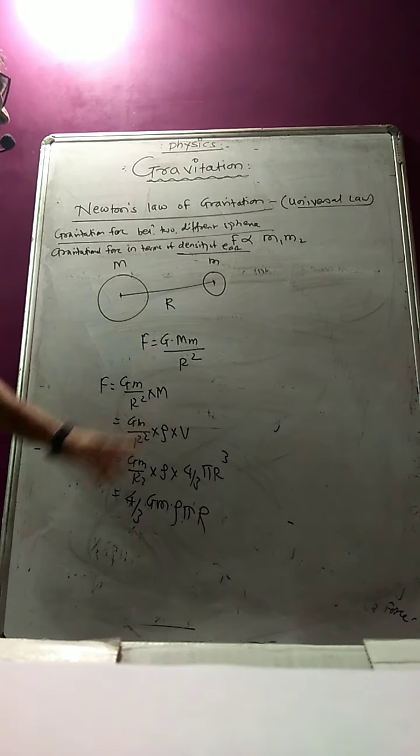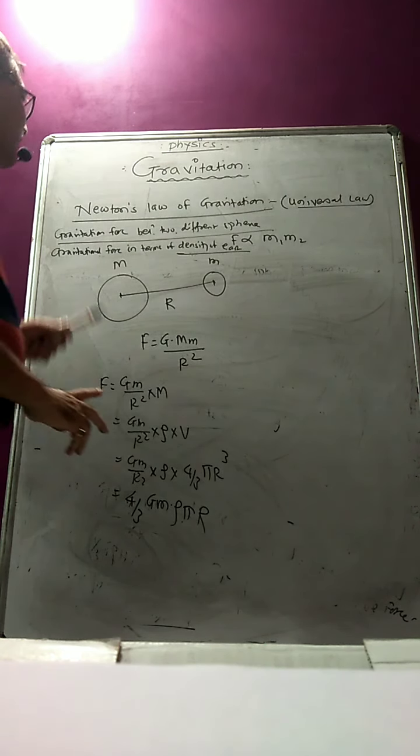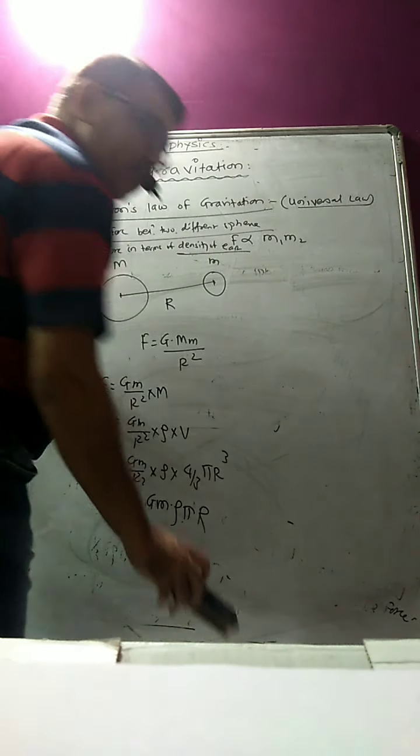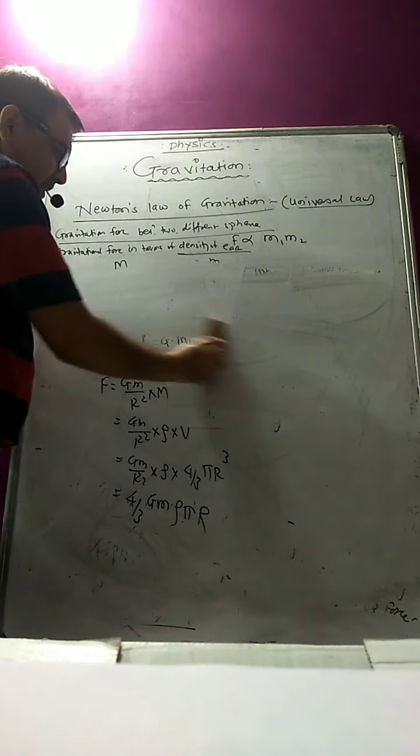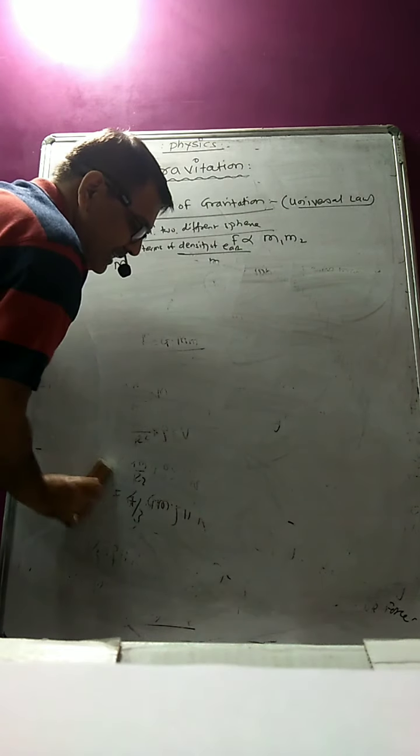Once you have got this equation, then we want to learn Newton's law of gravitation in vector form. So what will be the vector form? That will be the last point we can finish. Newton's law.